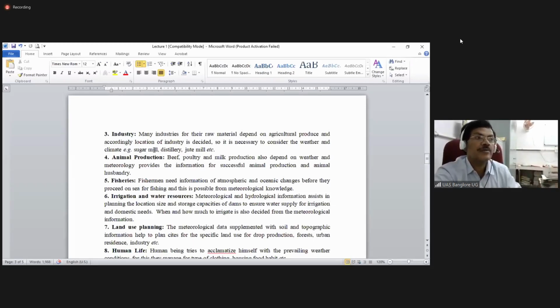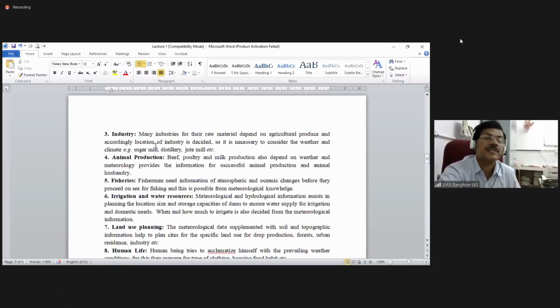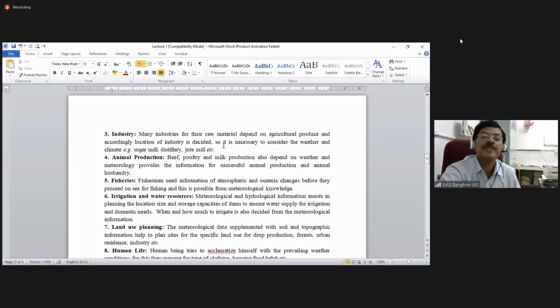So accordingly, how the industry can be planned: which side the door should be kept, the main gate and back gate, how the window system should be given, what should be the height of the industry. All those things can be materialized by taking the weather data, like sugar mills, distilleries, jute mills, cotton mills, all can be planned based on the meteorological or physics aspect.